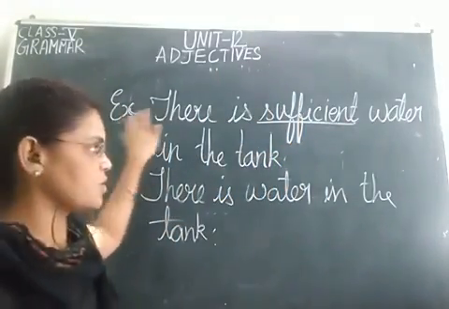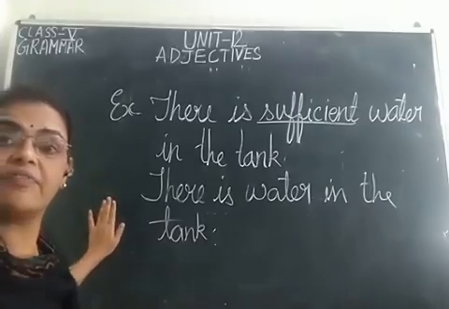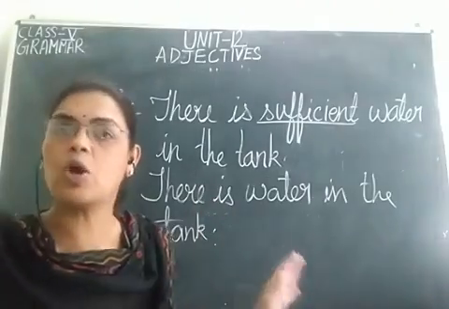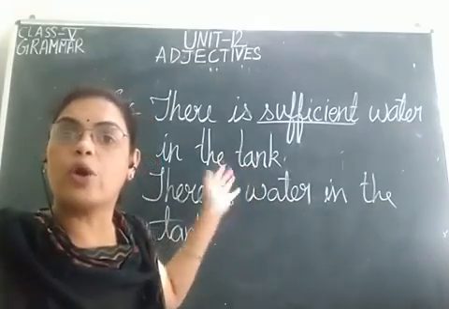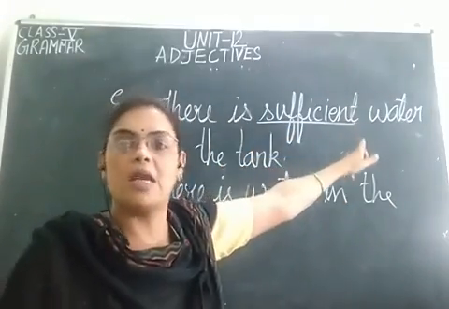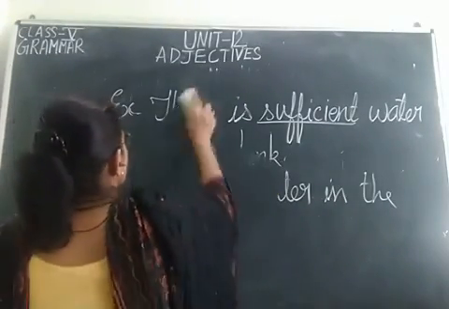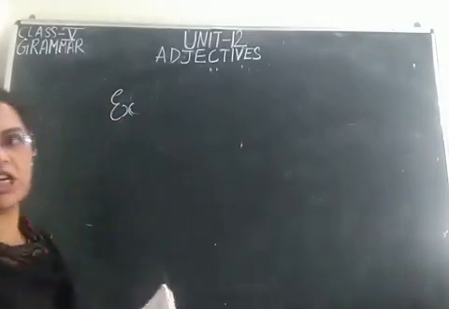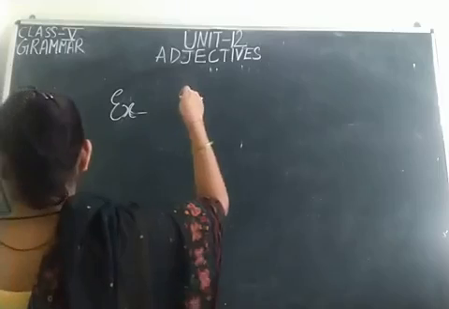हम क्यों adjectives use करते हैं बेटा? क्योंकि वो noun को अच्छी तरह से describe करते हैं. Like without adjective, I have written the same sentence. There is water in the tank. This is also a correct sentence. But यहाँ पे water को emphasize कोई word नहीं कर रहा है. So we use adjectives to lay emphasis on the noun. Got it? Adjectives are describing words. They describe the noun and give more information about the noun.